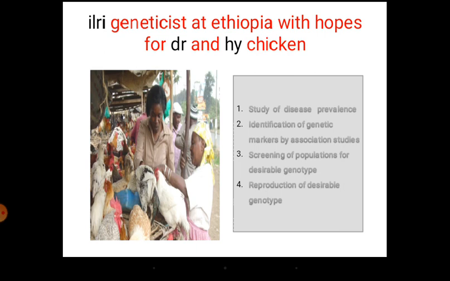This is what we told in the first slide, where you observe the population for deaths and survival in a natural outbreak, and use the survivors for the reproduction of the next generation, so that there is higher disease resistance in the next generation.